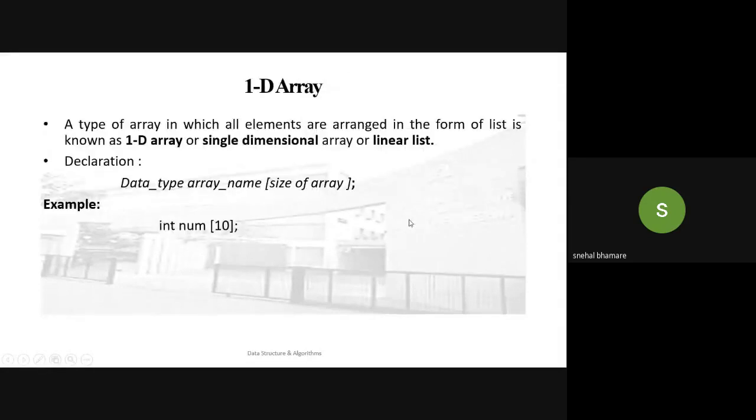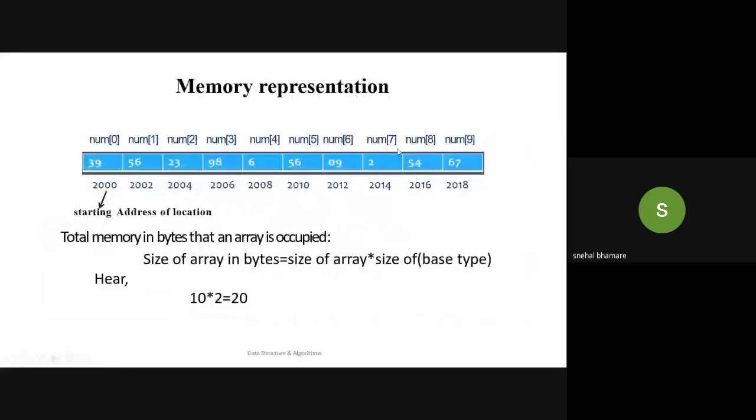It is a type of array in which all the elements are arranged in the form of a list, and it is known as a 1D array or a single dimensional array, or you can simply call it a linear list. Okay, the declaration is the same as we have seen earlier, that is the data type, array name, and in square brackets its size. Example is like this. Now in the memory allocation, how are these numbers stored?